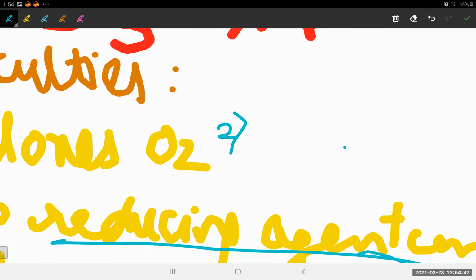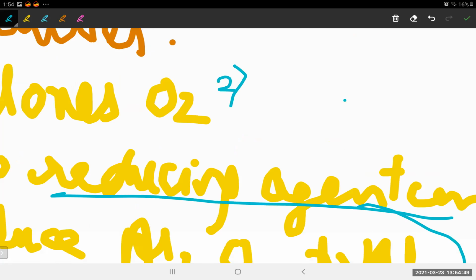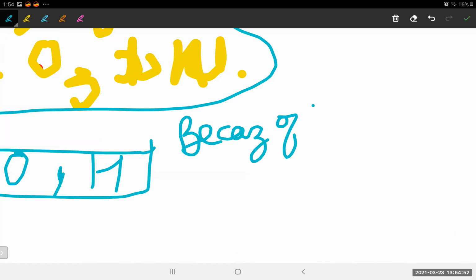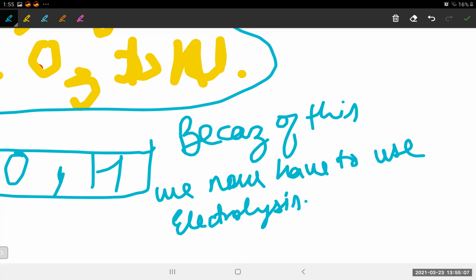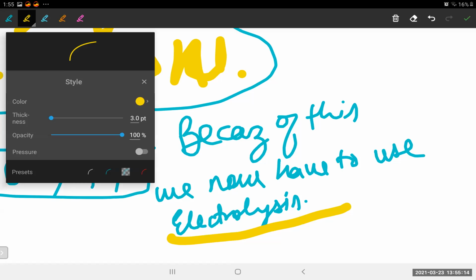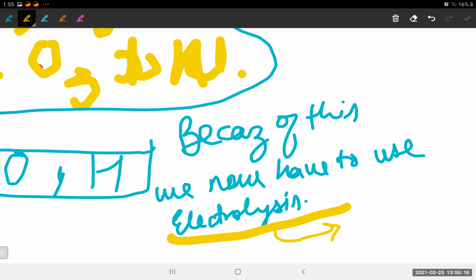Because of this, we now have to use what? Electrolysis to break it down, isn't it? We have to use electrolysis. Now there are more difficulties for electrolysis also. So let's note down the difficulties for electrolysis. For electrolysis, it's having a bunch of difficulties. Let's note them one by one.